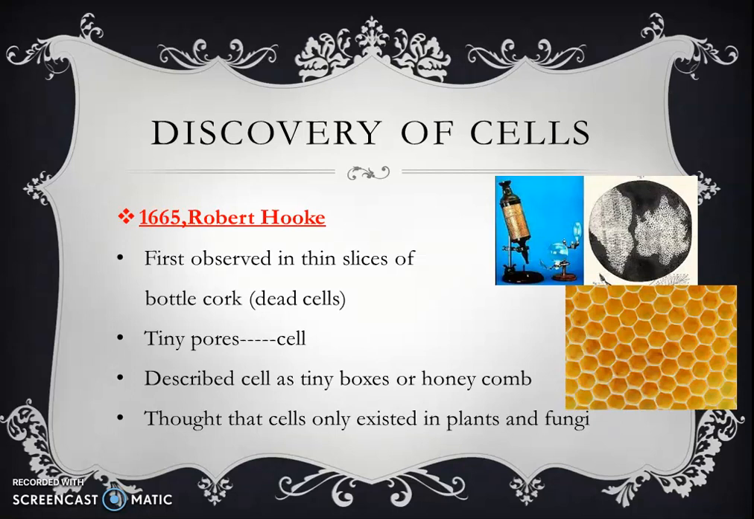The first initiative in the discovery of cell was taken by Robert Hooke in 1665. He observed cells in thin slices of bottle cork, which are dead cells, and he saw certain tiny pores which he named cells. And he compared these tiny boxes or pores with the honeycomb structure. And this is the picture of the dead cork cell under a microscope, and this one is the honeycomb structure. Moreover, he thought that cells only existed in plants and fungi. So during this period, people got only the basic idea of cell, and it was given by Robert Hooke.